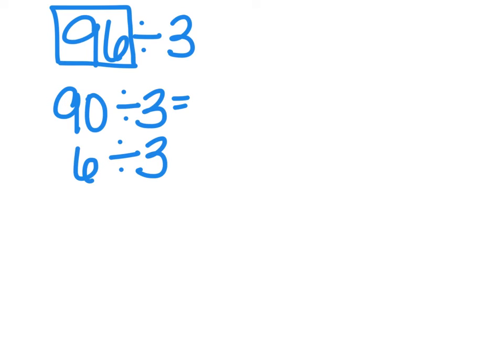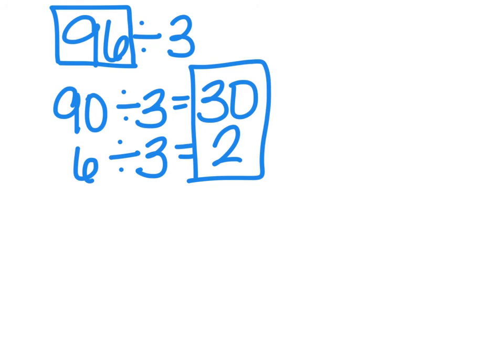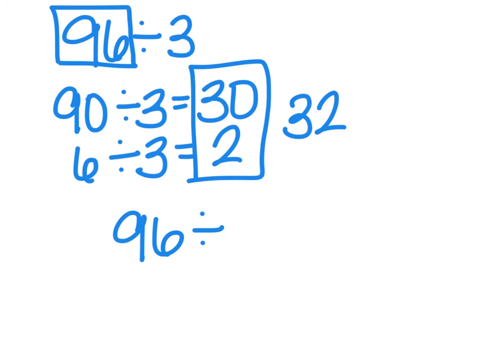There are how many 3s in 90? That would be 30, because 3 times 30 is 90. And how many times can 3 go into 6? Well, 3 times 2 is 6. I take those two numbers and add them together, which is 32. So it's safe to say that 96 divided by 3 equals 32.